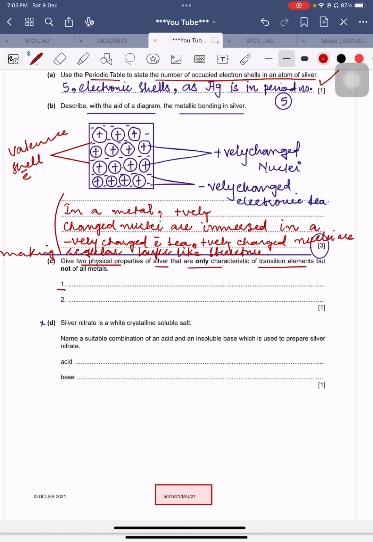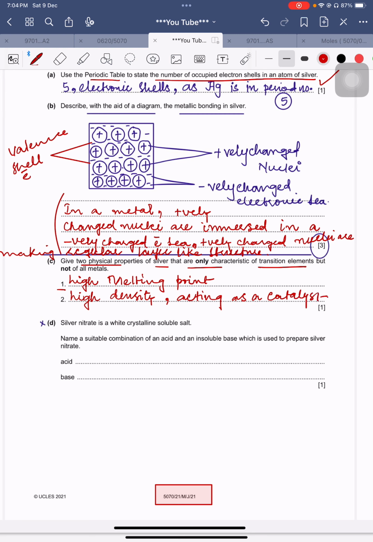Okay, so here we can say that these properties are of transitional elements, not for all the metals. So what we can say: high melting point, high density, acting as a catalyst. Another one is acting as a catalyst.